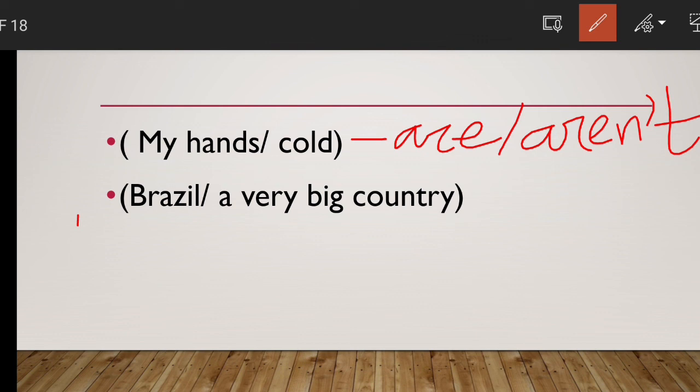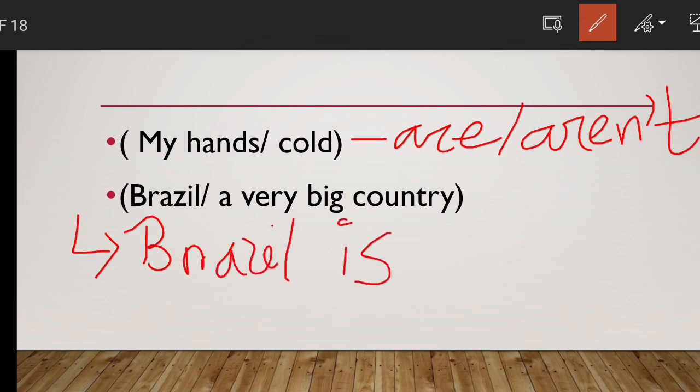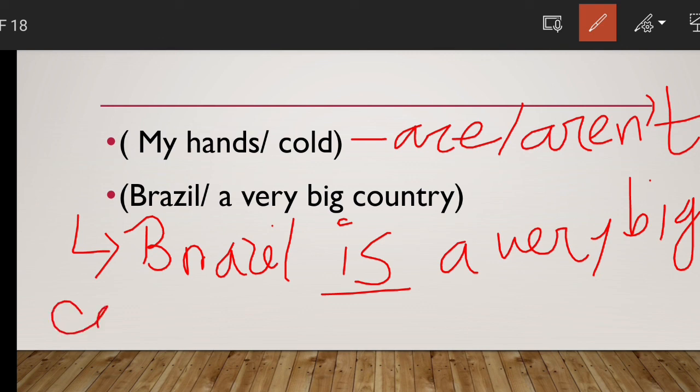And the second one, Brazil, a very big country. Yes, right. It will be Brazil is, right? Only one country. Brazil is a very big country. And you know Brazil actually is a very big country because it's 8.5 million square kilometers. So Brazil is a very big country.